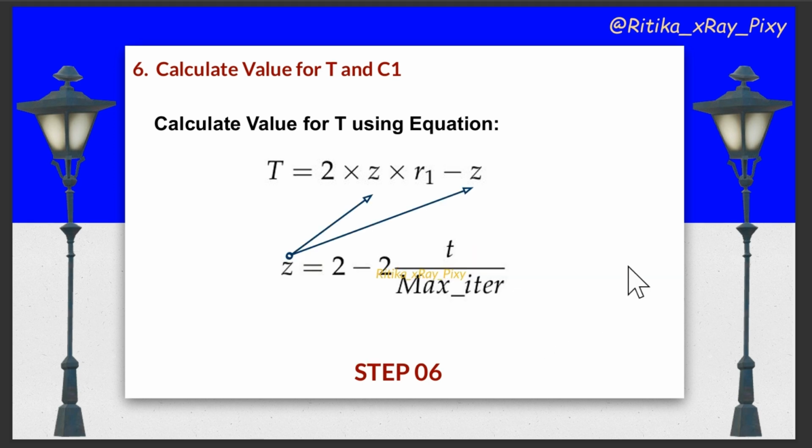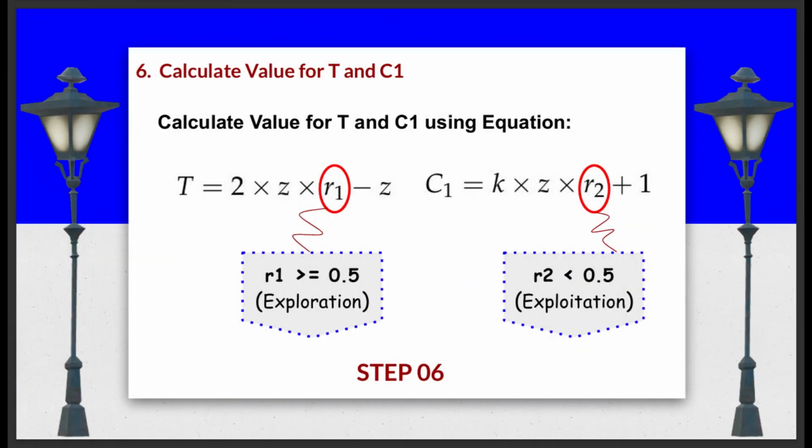Exploitation means the algorithm will focus on refining the solution. And using this equation, we can calculate the value for a, that is 2 minus 2t over max t. Here t is the current iteration, max t is the maximum iteration, and this value will decrease linearly from 2 to 0. And here you can see we have two random values, R1 and R2. These random values are also used to maintain a balance between exploration and exploitation phases. When R1 value is greater than or equal to 0.5, it means exploration, and when R1 is less than 0.5, it means exploitation. So using this equation, we'll calculate the value for T and C1.